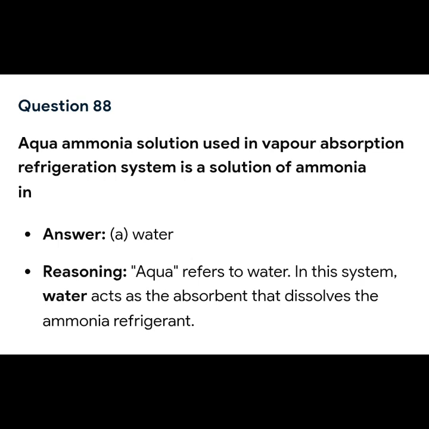So the next question is question 88. Aqua ammonia solution used in a vapor absorption refrigeration system is a solution of ammonia in. The answer is letter A, water. Because aqua refers to water. In this system, water acts as the absorbent that dissolves the ammonia refrigerant. So the correct answer is letter A, water.